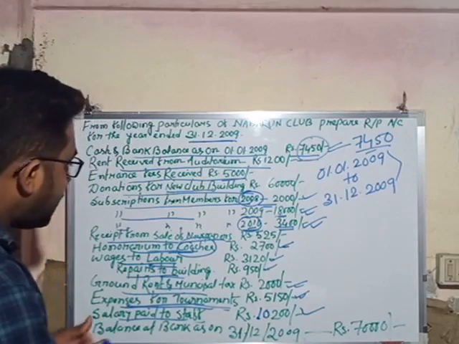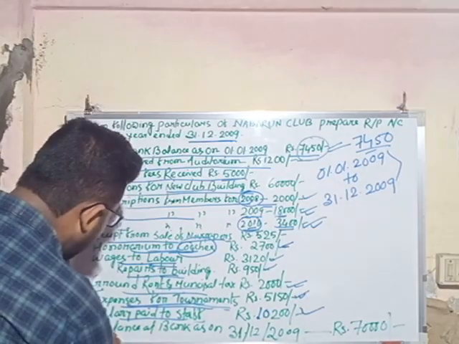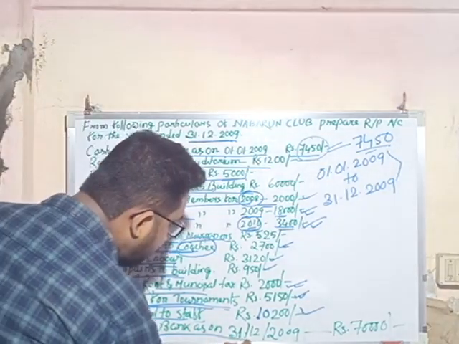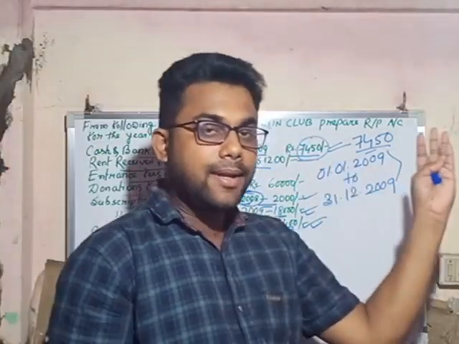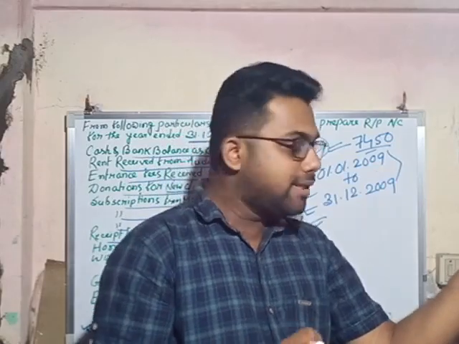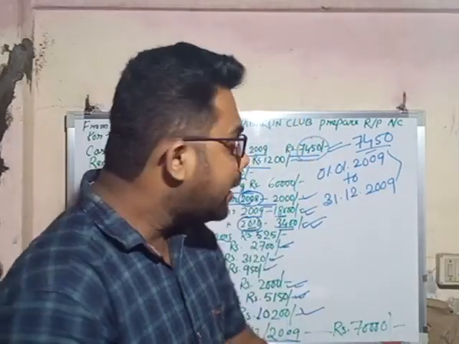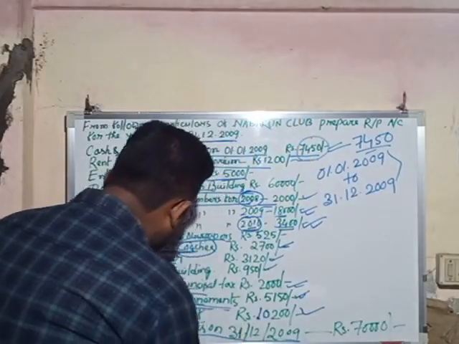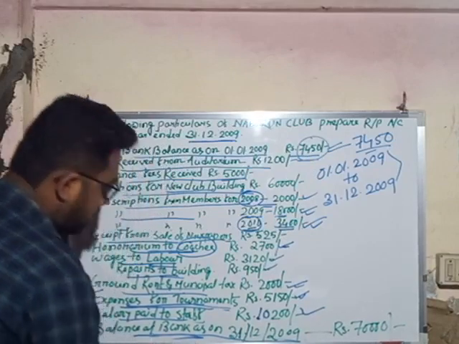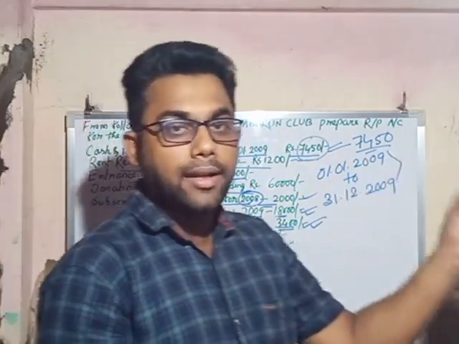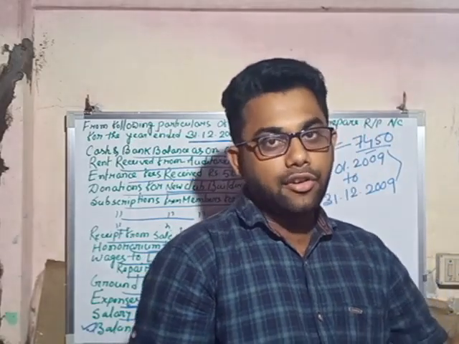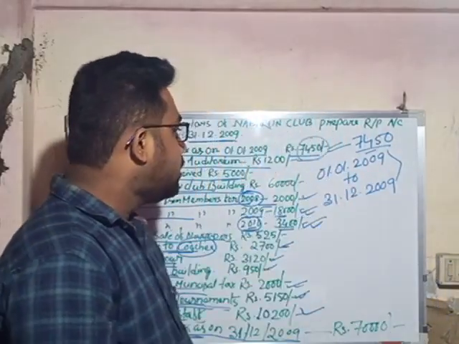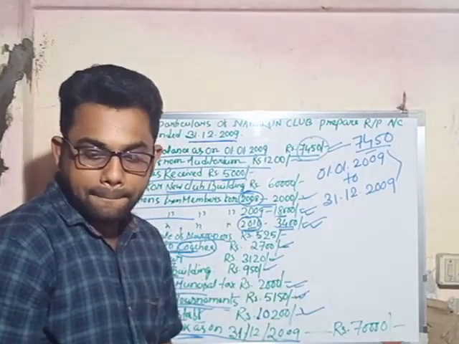So these are the main items, and the last item is the balance at bank as on 31st December 2009. In the beginning they have given both amounts together, that is the cash in hand and cash at bank, but at the end of the year they have given only the cash balance at bank. So whatever amount is the balance will be our cash in hand at the end of the year. So this is the question that we are going to solve today.